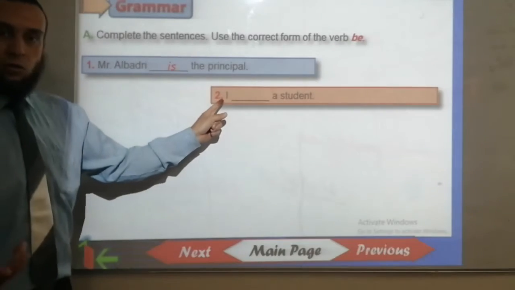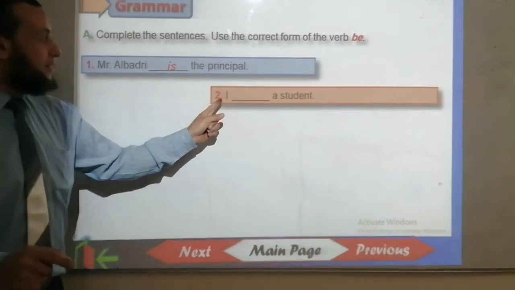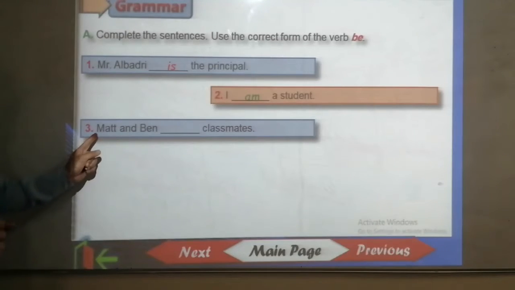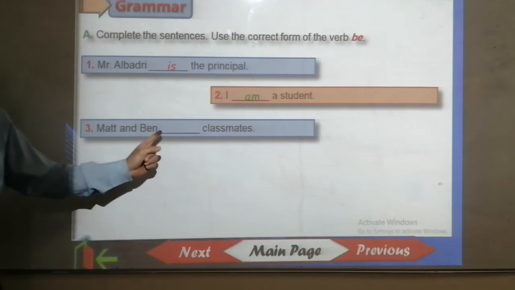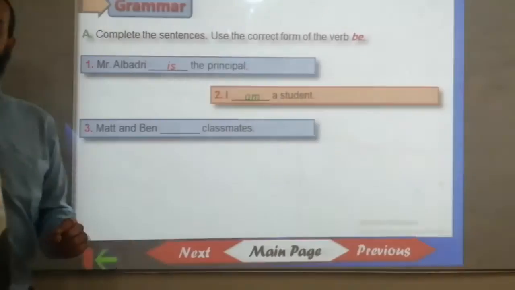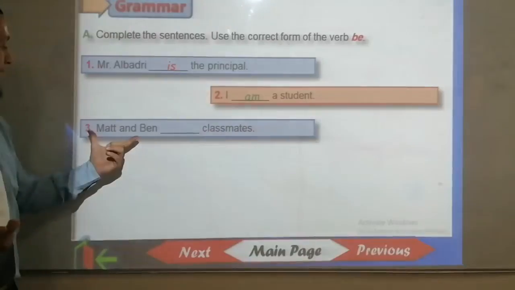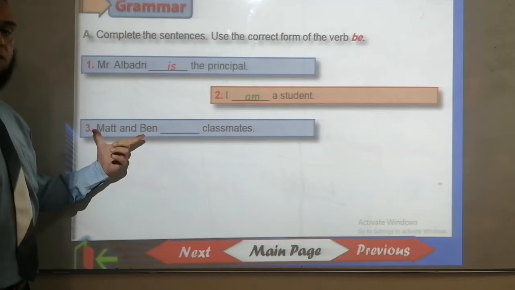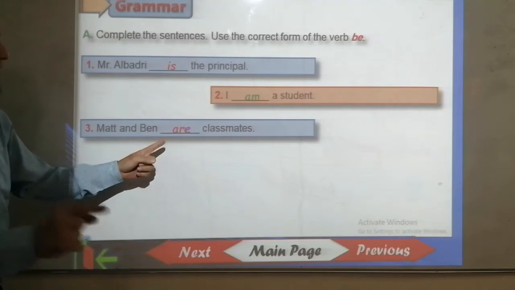There is I. So what's the answer? Well done. I am a student. Very good. Number 3. Matt and Ben ___ classmates. What's the answer? We have Matt and Ben. They are plural. So we use, very good, are.